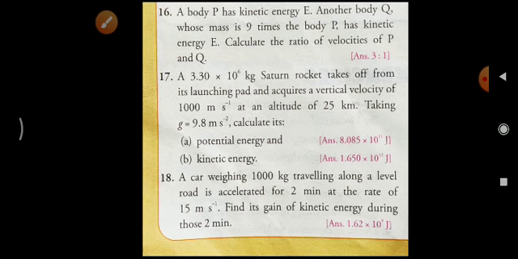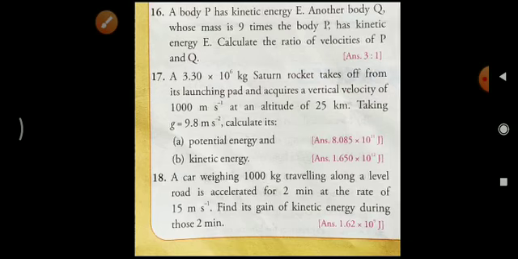Okay. Then the next one, number 17. A 3.30 into 10 to the 6 kilogram Saturn rocket takes off from its launching pad and acquires a vertical velocity of 1000 meter per second at an altitude of 25 kilometer.